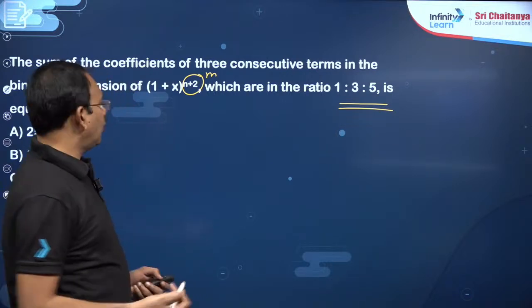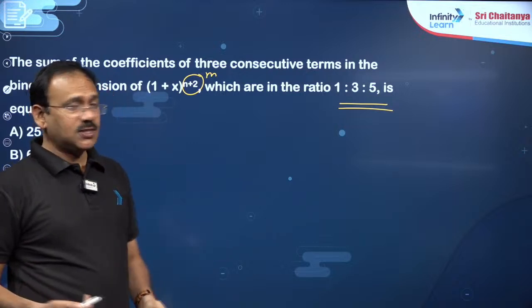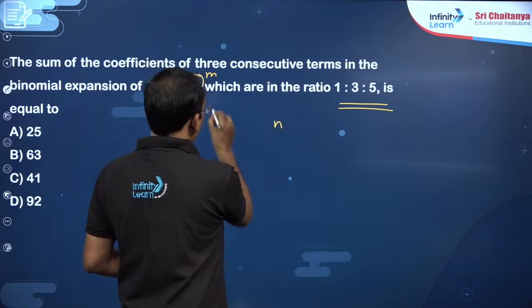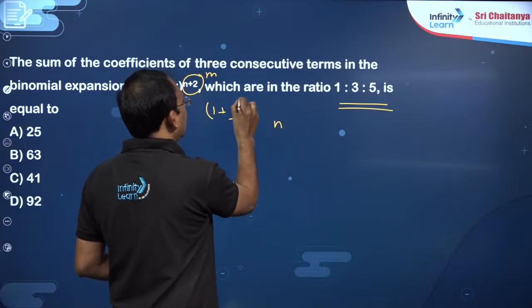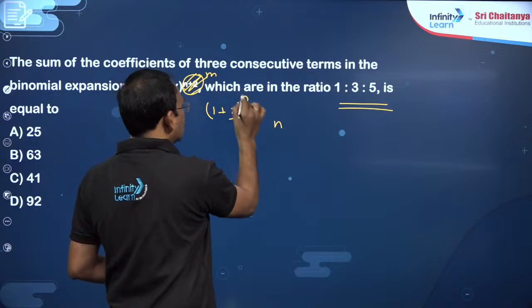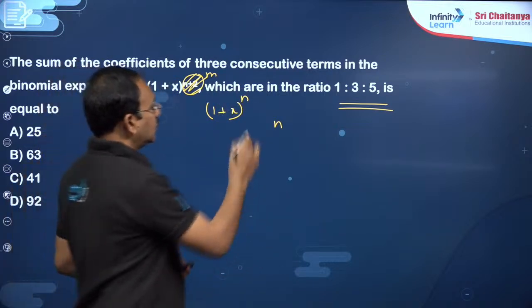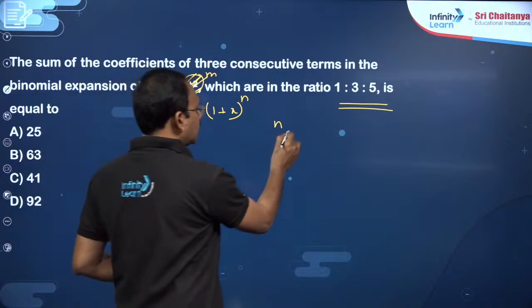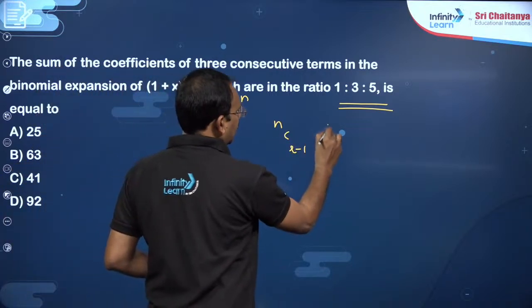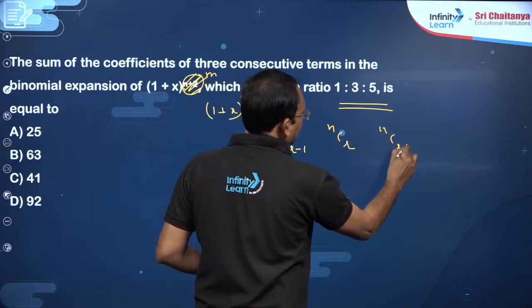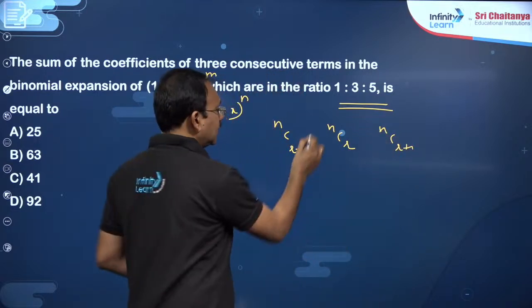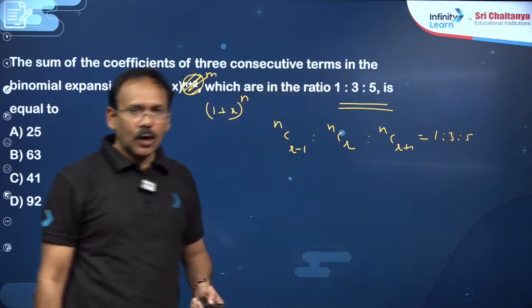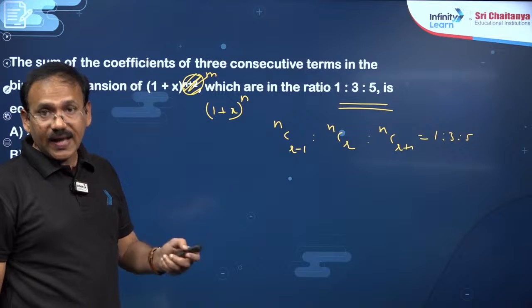So see a question: the sum of the coefficients of 3 consecutive terms. Suppose these are like (1 + x)^n, suppose, instead of n plus 2, no problem. Chalo, he is asking about the ratio of 3 consecutive binomial coefficients. We can take nC(r-1), nCr, nC(r+1). Let us take it like this, given the ratio is 1:3:5. So from this you need to find n and r.